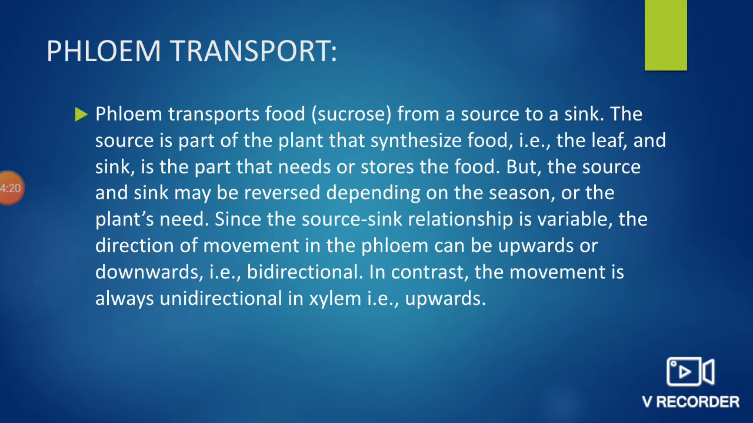Since the source-sink relationship is variable, the direction of movement in the phloem can be upwards or downwards, that is, bidirectional. In contrast, the movement is always unidirectional in xylem, that is, upwards. So, xylem always transports water in upward direction only, but the phloem transports food in both upward and downward direction.